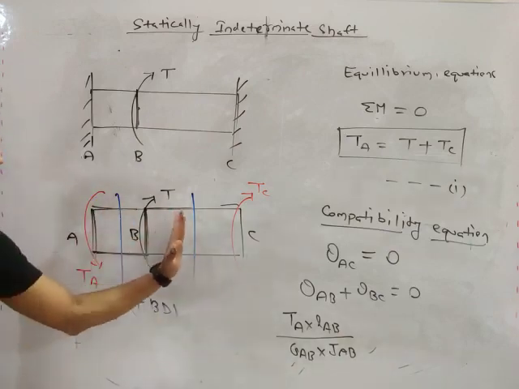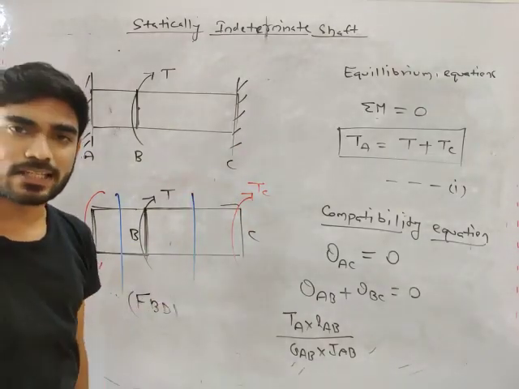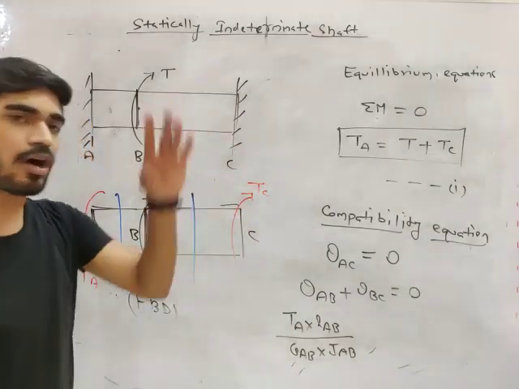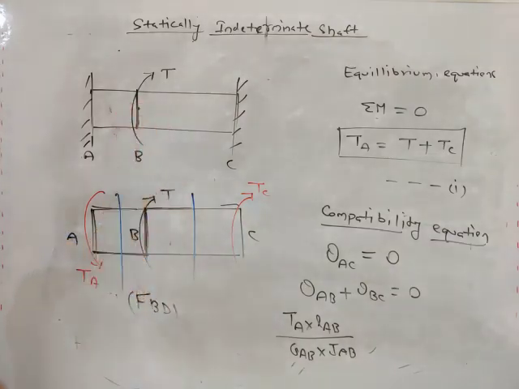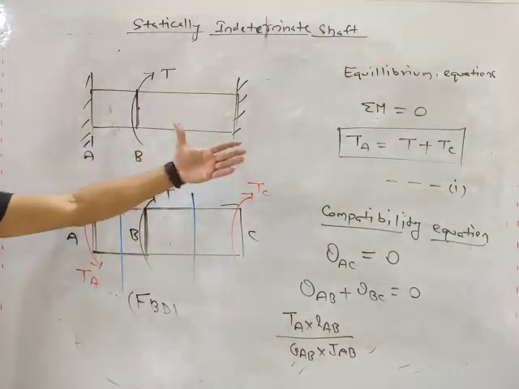So if you are calculating the torque from right, will you write plus TC or minus TC? See, from left I am assuming TA to be positive, then from right, the opposite of this will be positive.